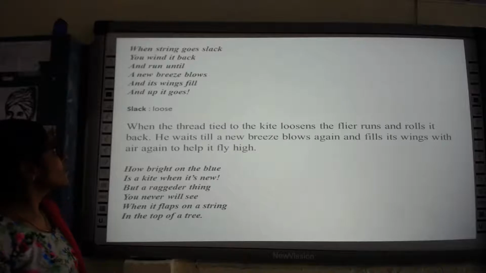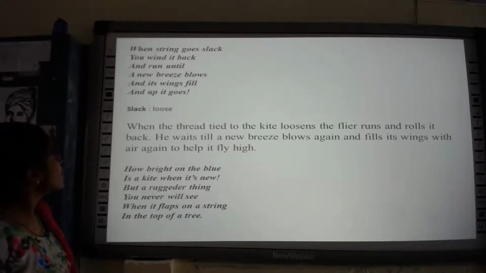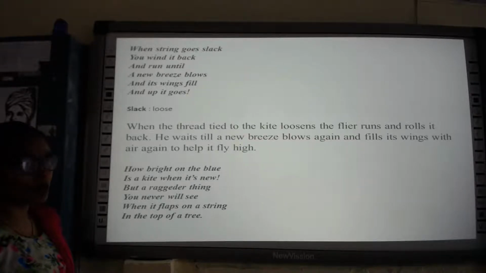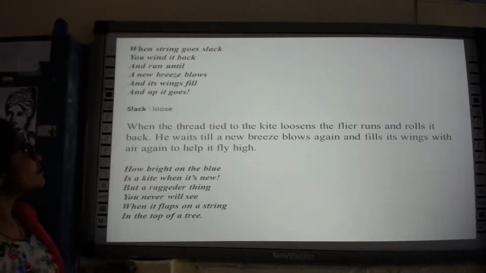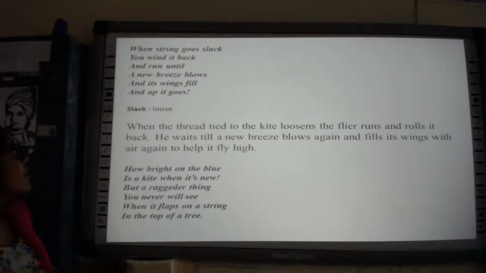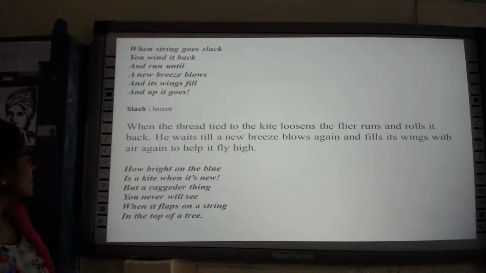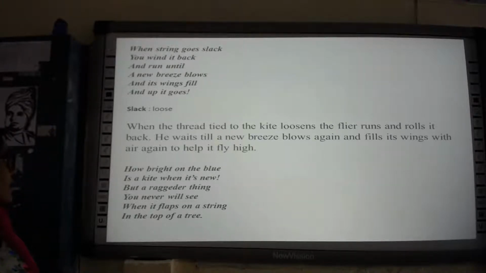When the string goes slack, wind it back and run until a new breeze blows and its wings fill and up it goes. Okay? When string goes slack, you wind it back and run until a new breeze blows and its wings fill and up it goes. Okay? So let's see what is happening here.